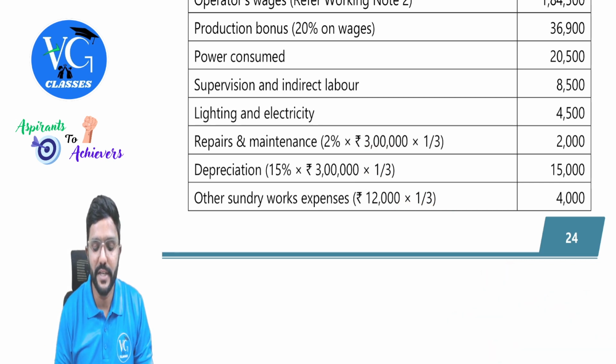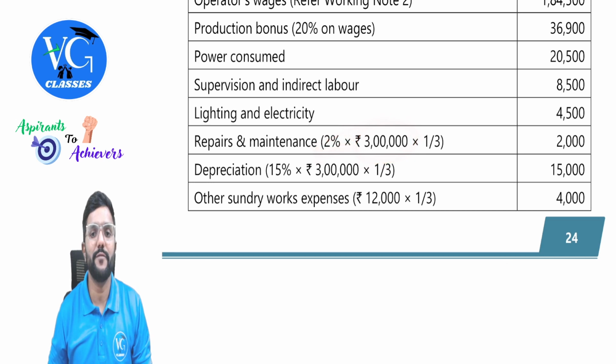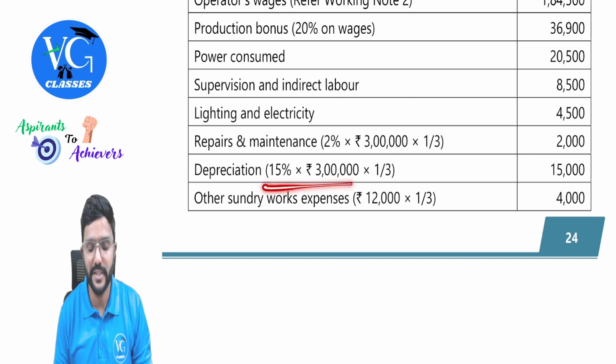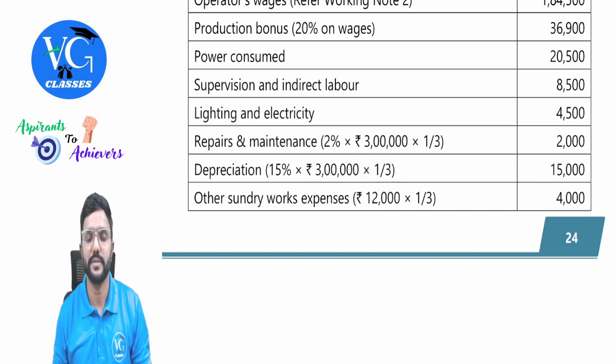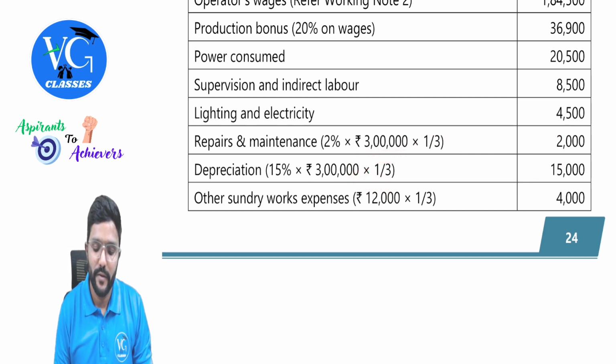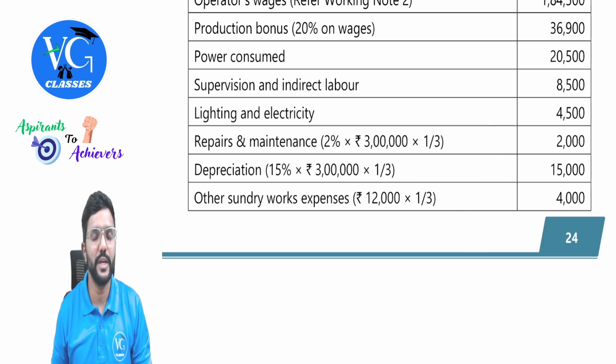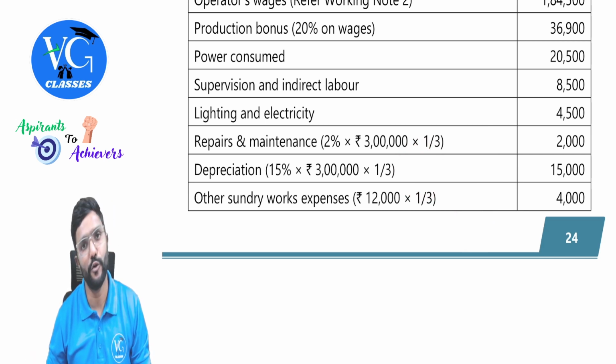Yes. Repairs and maintenance is 2% of the cost of the machine. That is 3 lakh into 2% per annum you will get divided by 3, 2000. Same way depreciation is 15% of the cost per annum divided by 3, you will get 15,000. Or else instead of doing this, you can also do like this. 4 by 12. Year also 4 by 12. Because per annum is totally 12 months, but we are doing the calculation for 4 months, guys.